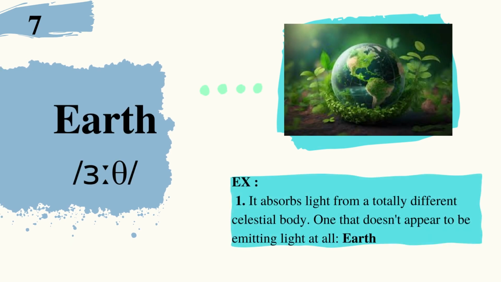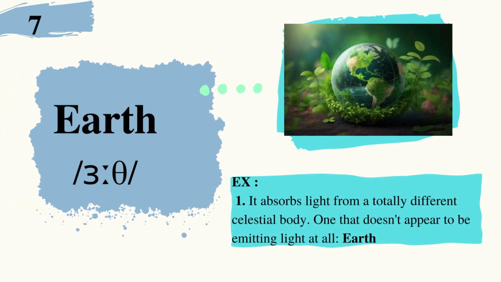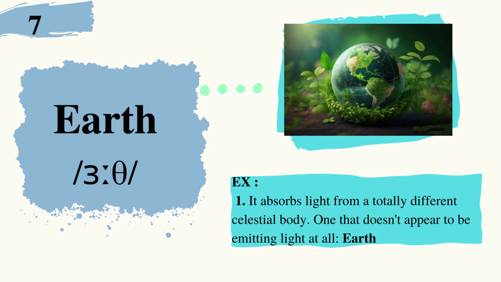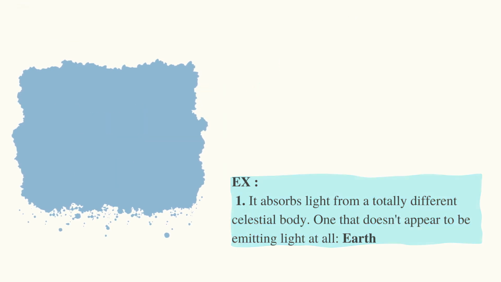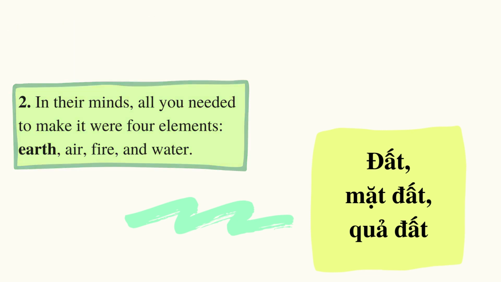7. Earth. Example: It absorbs light from a totally different celestial body, one that doesn't appear to be emitting light at all. Earth. In their minds, all you needed to make it were 4 elements: earth, air, fire, and water.